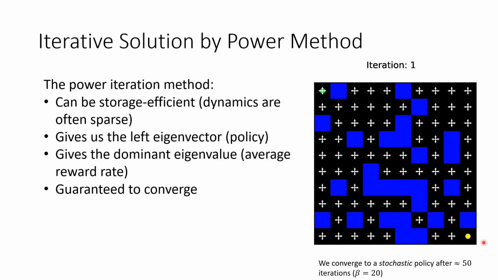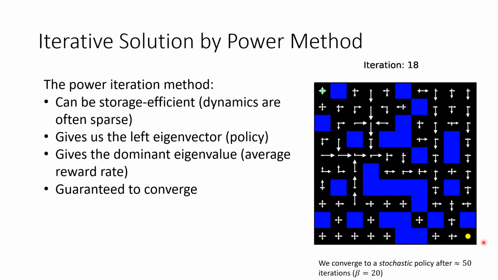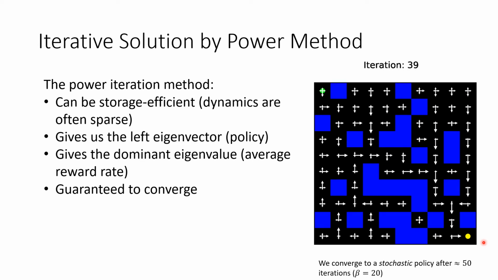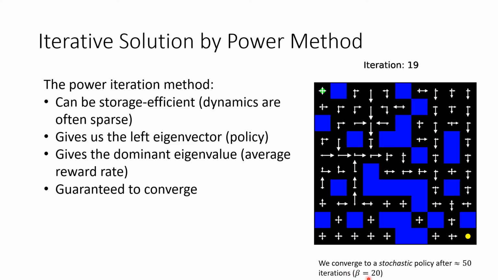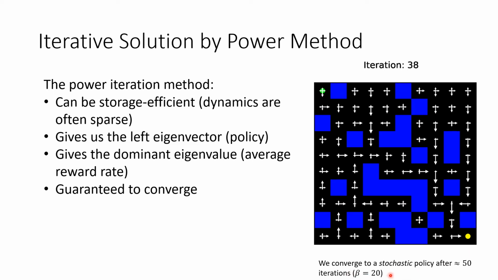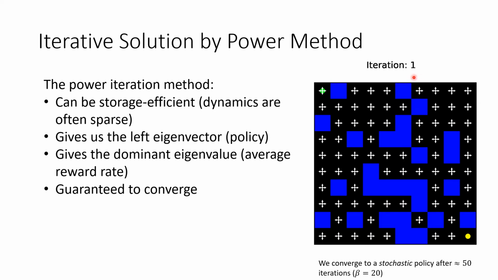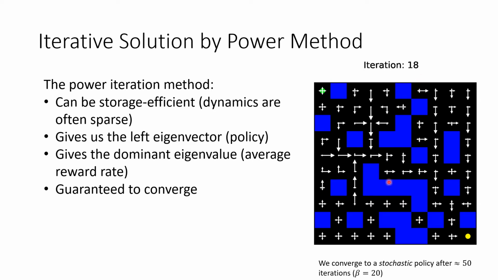By calculating the twisted matrix from the dynamics and the reward function, we can take successive iterations. By doing this, we're approximating the dominant left eigenvector, which we know to be the optimal policy. For some finite temperature, beta equal to 20, we have a somewhat greedy and still somewhat explorative policy here. So we notice after several iterations have occurred, we start to converge on a solution.